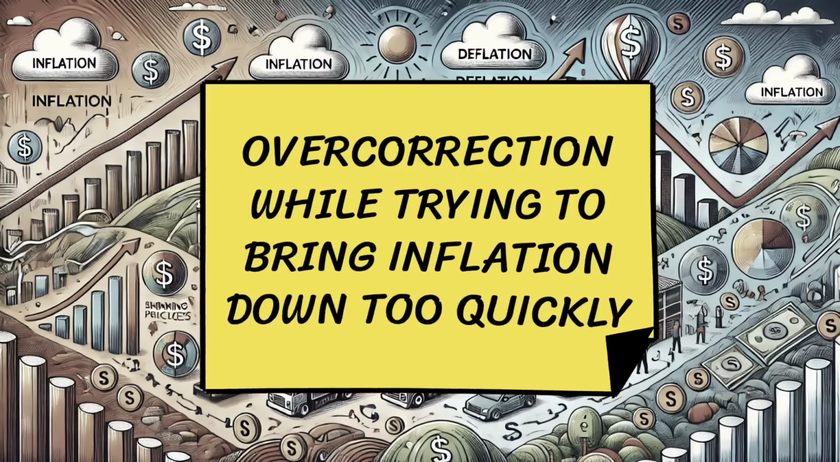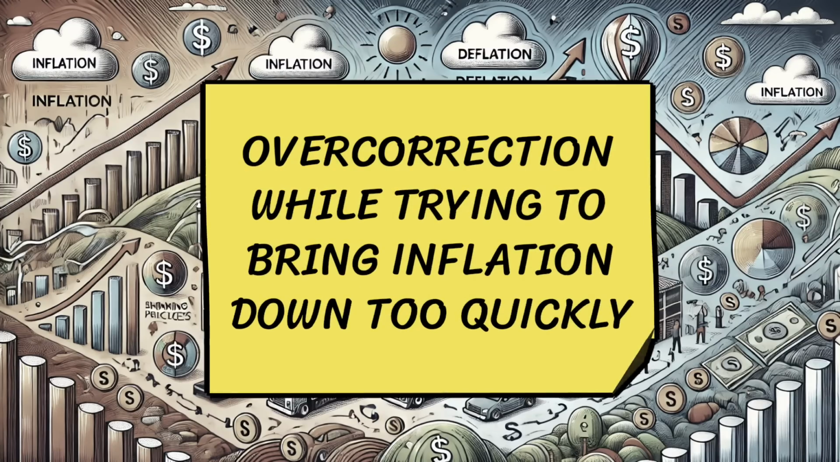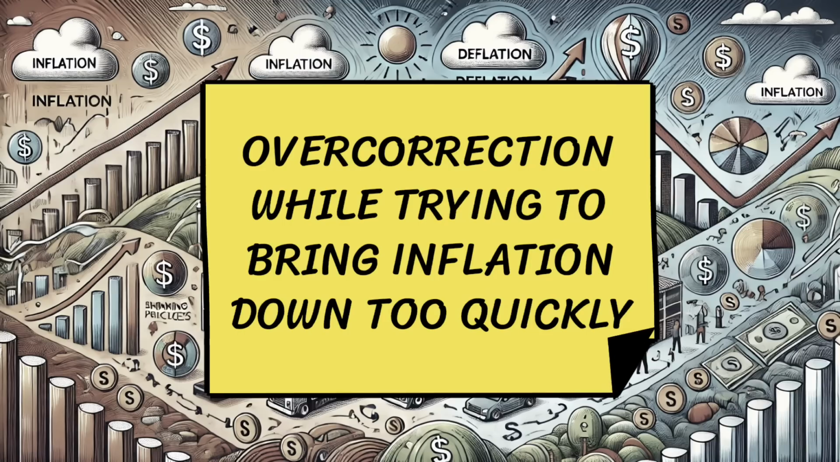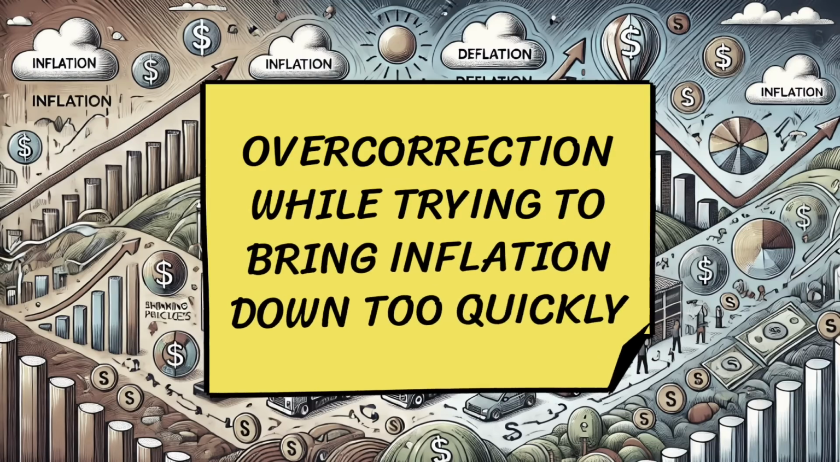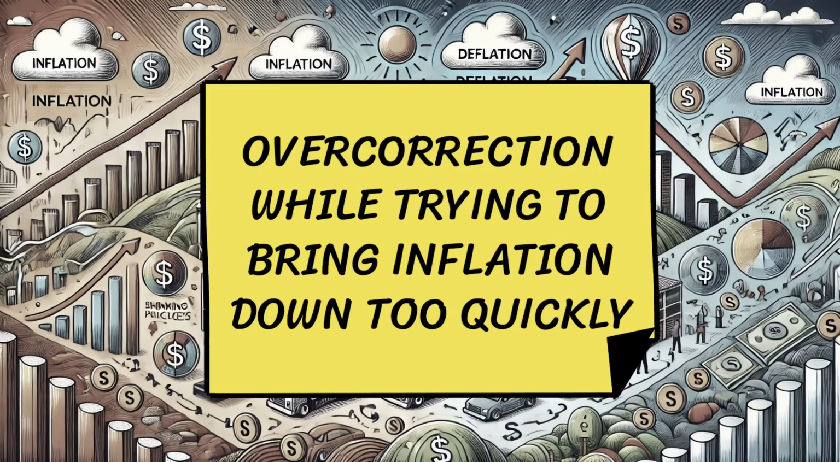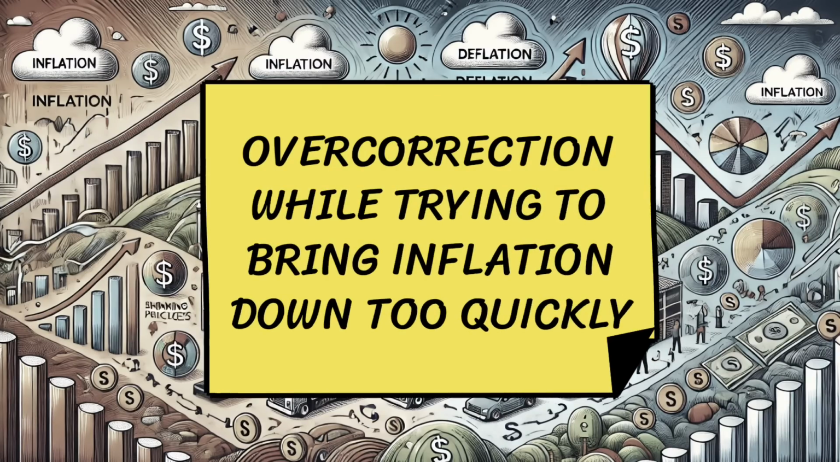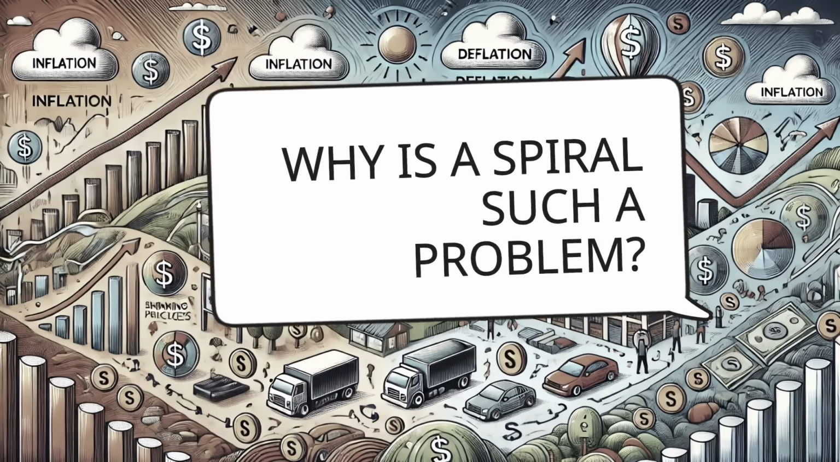Overcorrection. Sometimes, in their efforts to cool down an overheated economy, policymakers might overcorrect, causing prices to drop too sharply. For example, after a period of high inflation, aggressive actions to bring prices down can unintentionally set off a deflationary spiral. Why it's a problem.